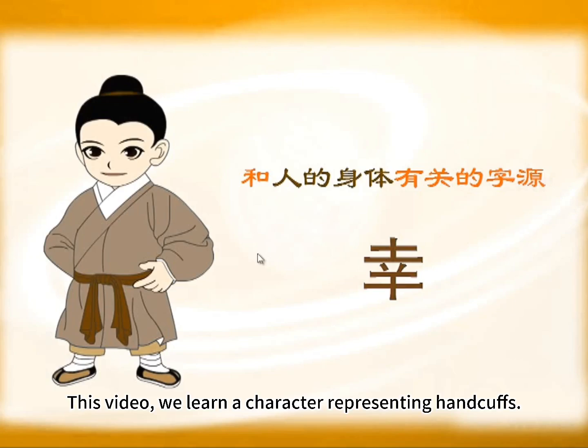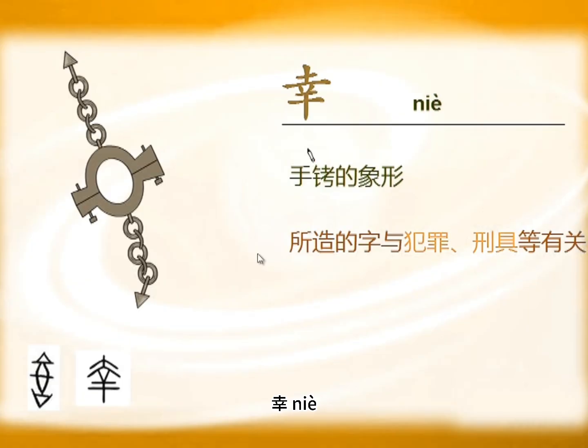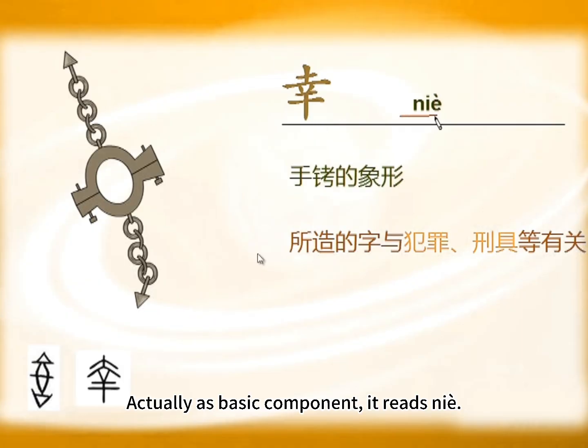This video, we learn a character representing handcuffs. 姓聂. This character form is very familiar. Everyone knows it as 姓 for happiness. Actually, as a basic component, it reads 聂. Why two pronunciations? Actually from two different characters.